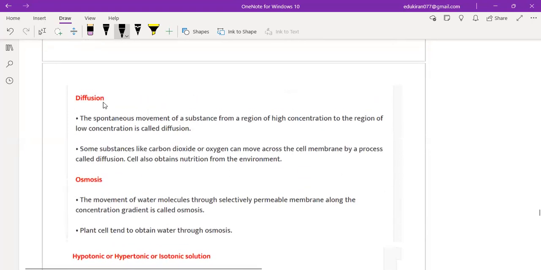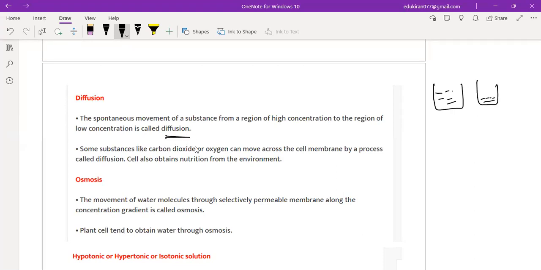Now coming to the next one, diffusion. Very, very important. So what is diffusion? The spontaneous movement of a substance from a region of high concentration to the region of low concentration. Right? This is a very, very important 1 marker, and the definition is high concentration to low concentration. So this is called diffusion.